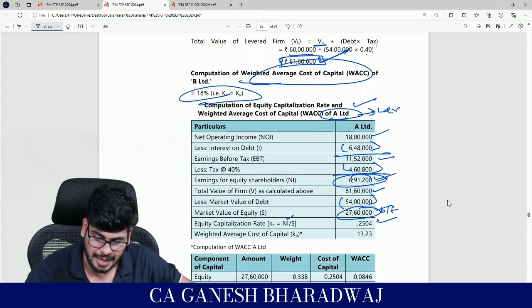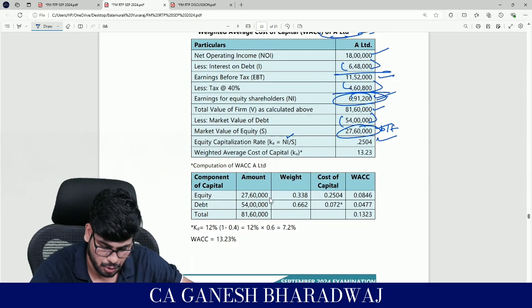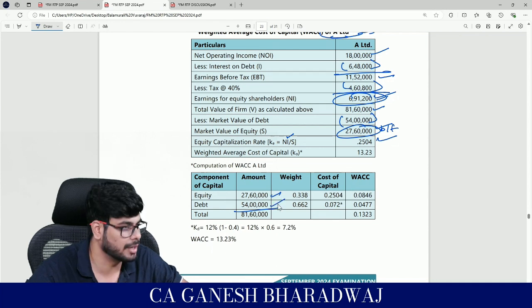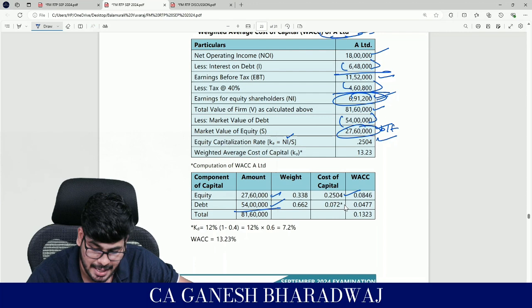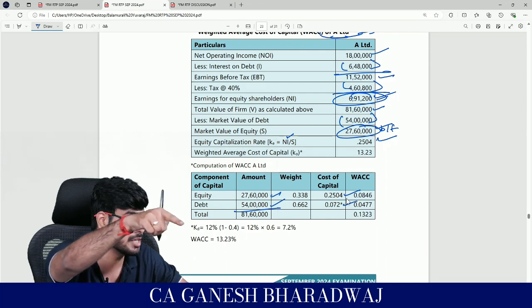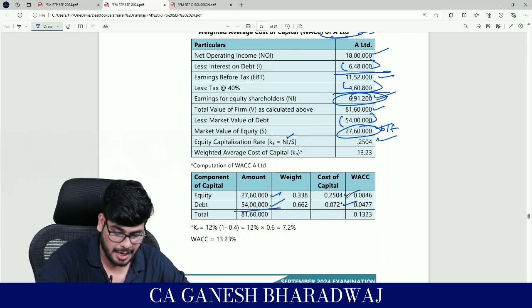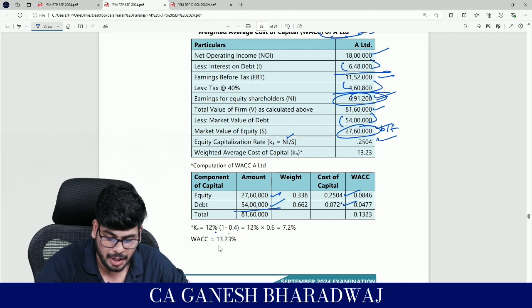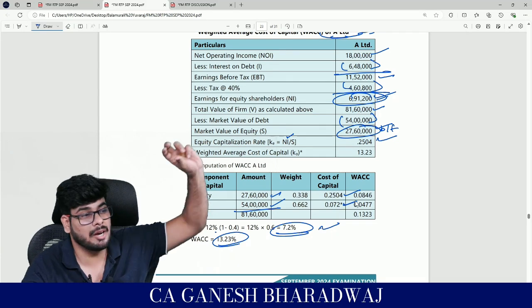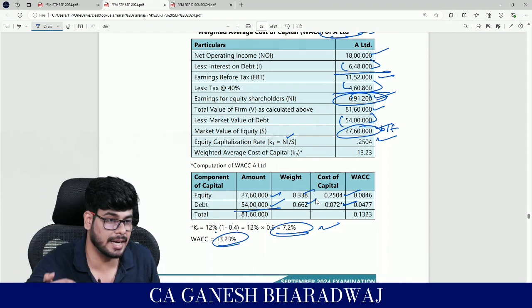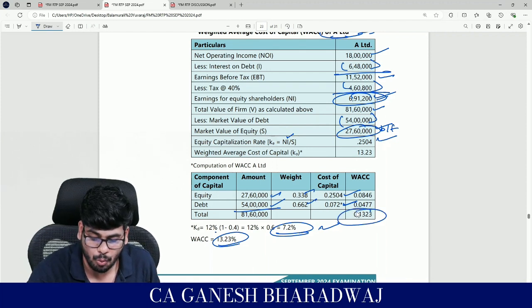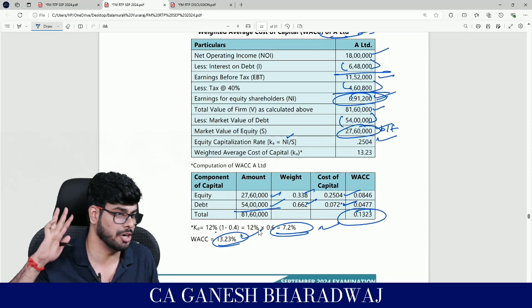Yes, guys, and your weighted average cost of capital. Now what you can do, you have the equity component, debt component with you. Guys, yes, now you have the KE and KD. KD this time should be adjusted for taxes, right? Because this is with tax, 12 into 1 minus 0.4, you get what? So yes, this is going to be 7.2%. Yes, so now you have the debt equity value. With that you can arrive at the weights. You have the KE and KD. With this you can arrive at your overall cost of capital, which is going to be 13.23%.